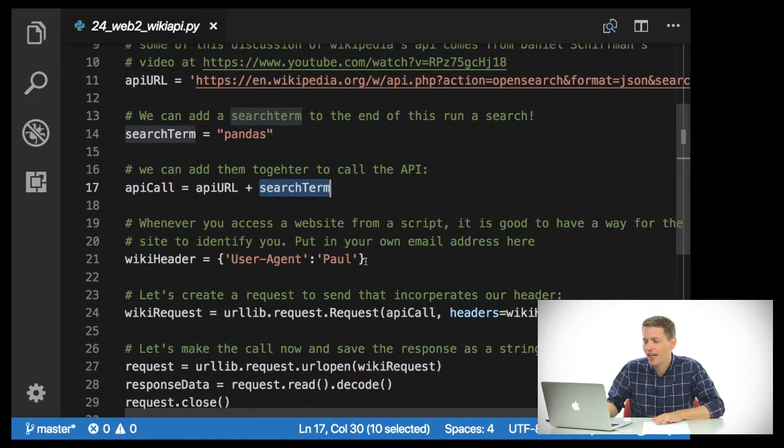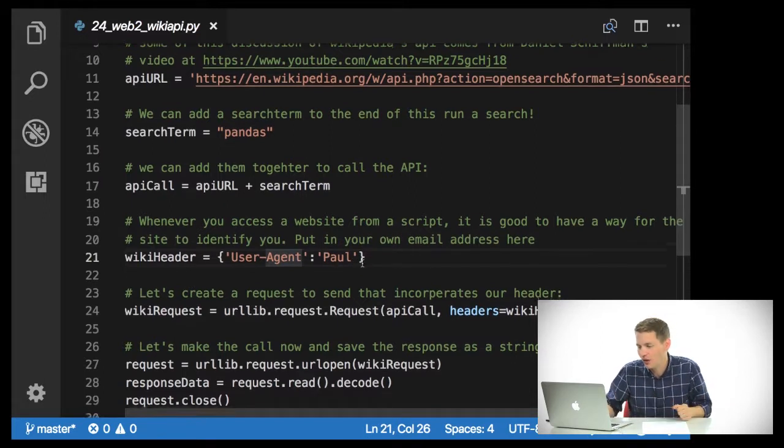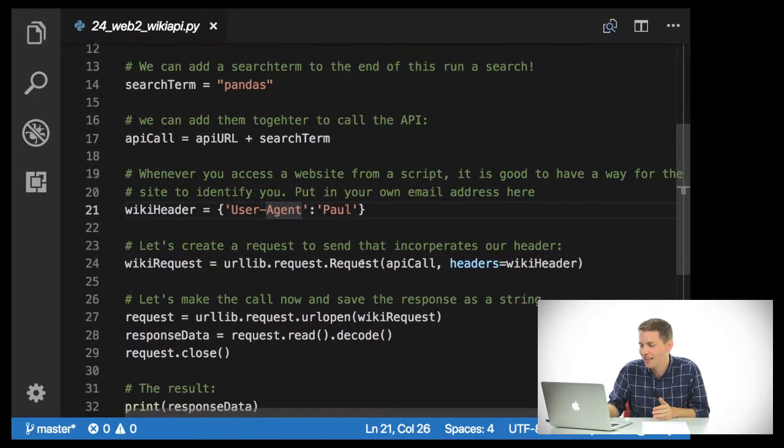I should point out that whenever you access a website from a script, it's probably good practice to have a way for the website to identify who you are. You can put in your own email address, so wiki header equals user agent Paul. You can add an email, and so on and so forth. So I'm going to create a request to send this that incorporates our header.